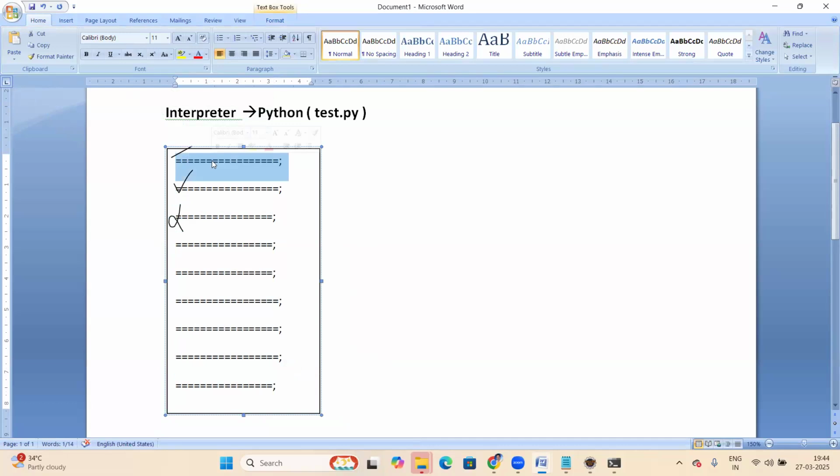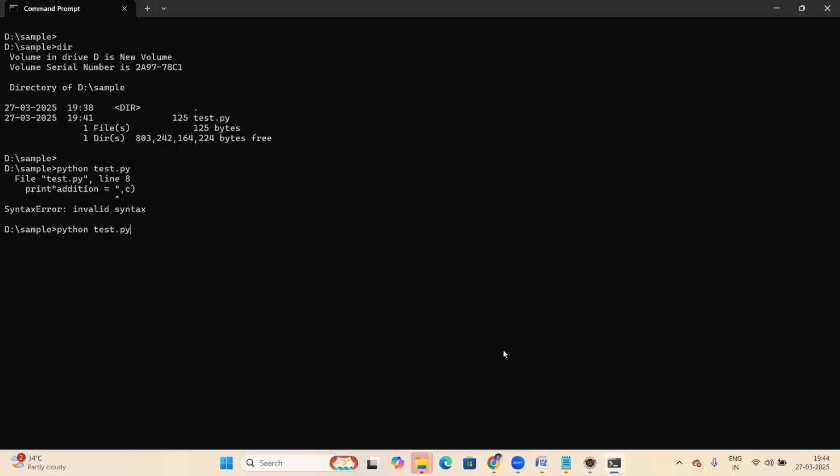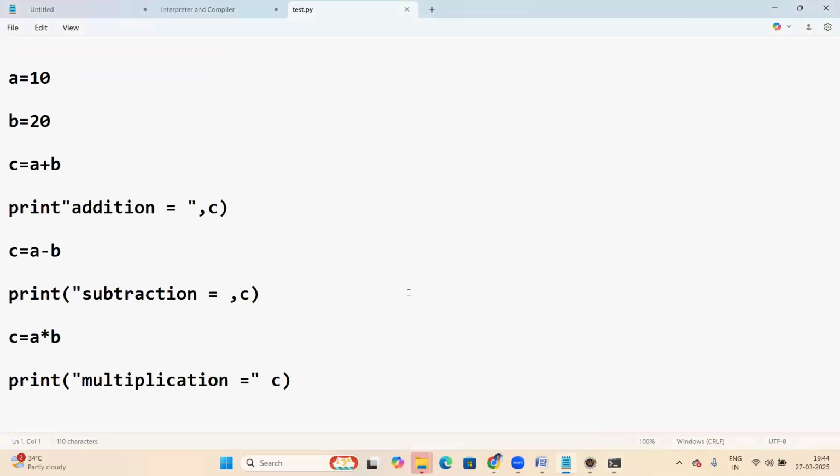Checking the first line. If it is correct, then it checks the next line. If it is correct, it checks the next line. If something is wrong, it simply stops. Same thing here, in this Python script. Python is an interpreter based language.